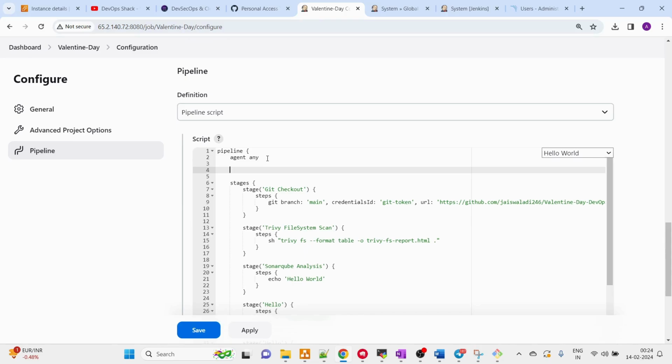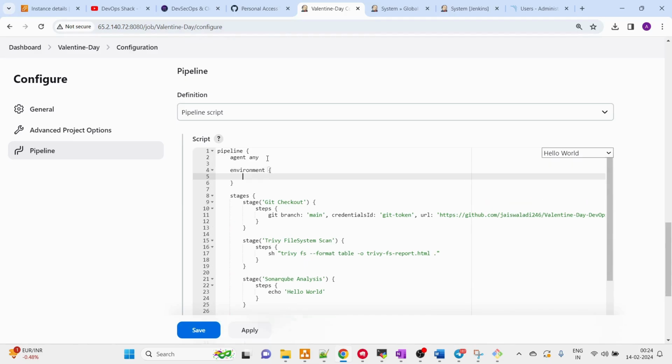Okay, so here I'm going to create an environment. Okay, and inside environment we need to create a variable which is going to be SCANNER_HOME. Okay, and here the name of the tool is sonar-scanner.